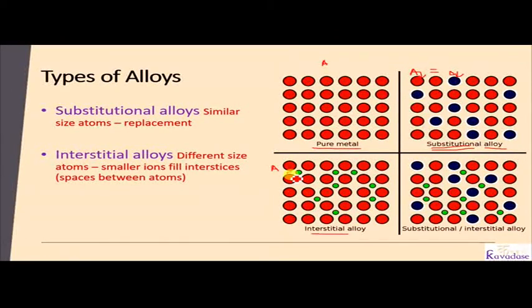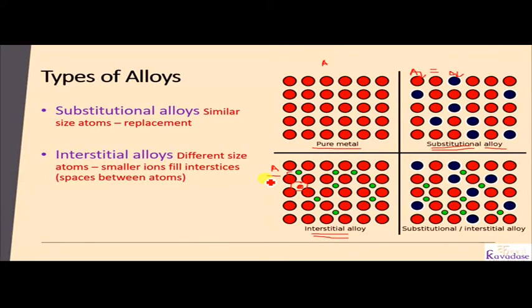Hence the C metal fills the interstices, which means there is a vacant space present here. In this vacant space, C atoms fill the vacant space. So this is the interstitial type of alloy, where the size of A and the size of C is not the same.